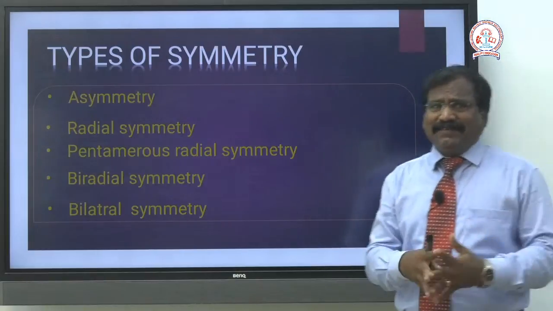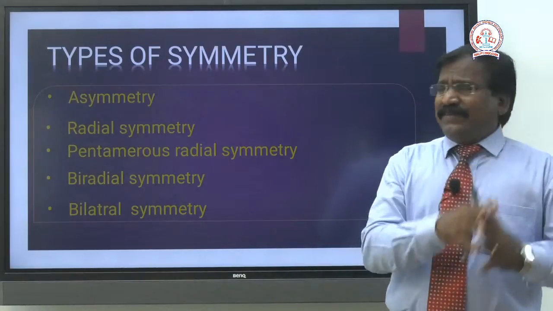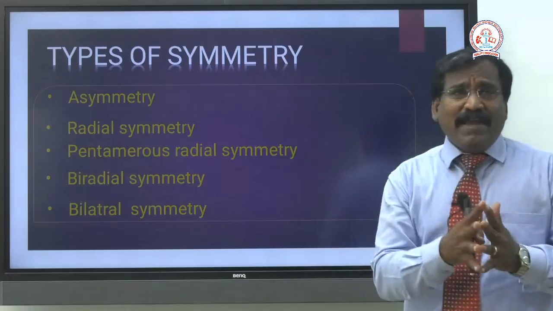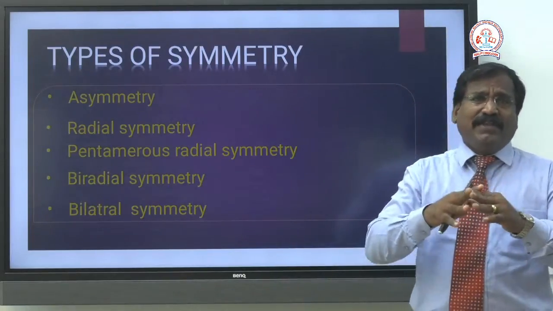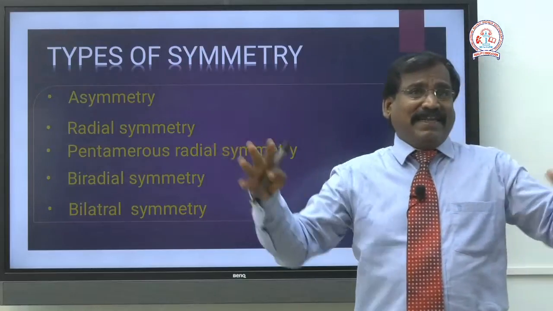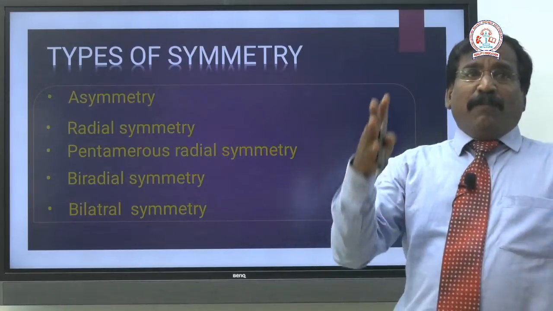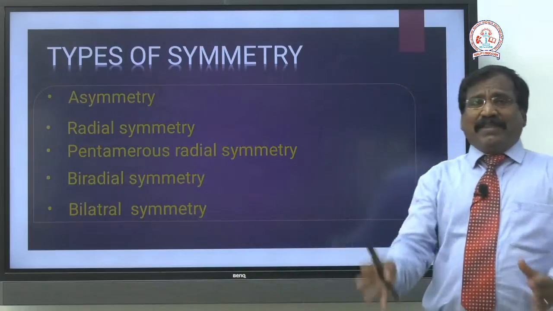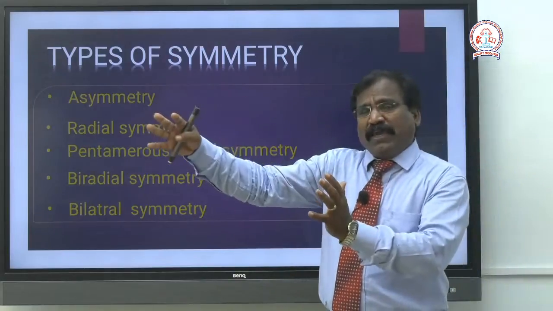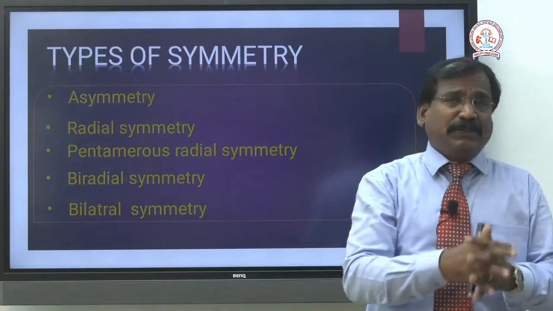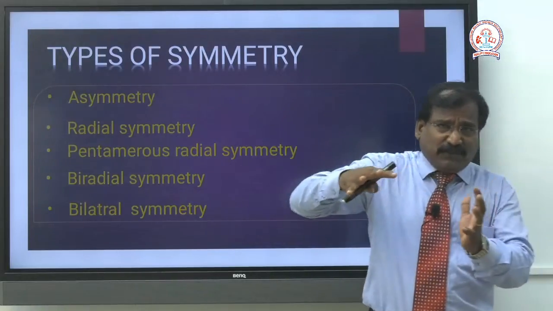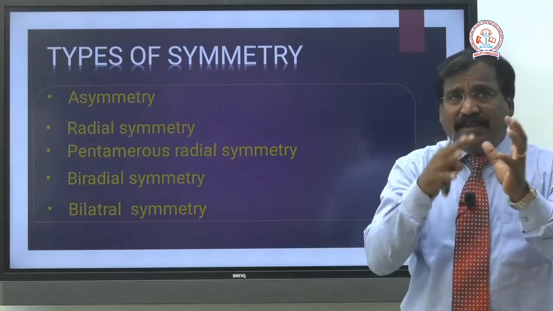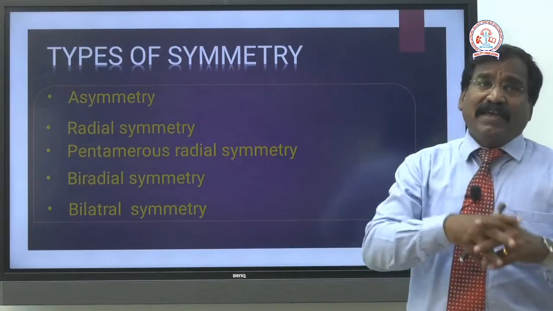So what is asymmetry? If the organism possesses asymmetry, it comes under the asymmetrical organisms. Radial symmetrical organisms form another group. Now our aim is classification, so grouping organisms. In order to group, we are categorizing by applying certain criteria.